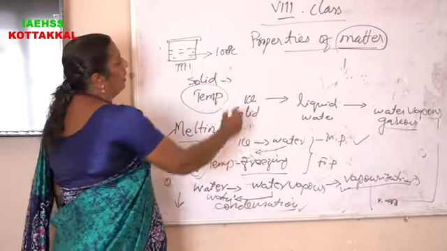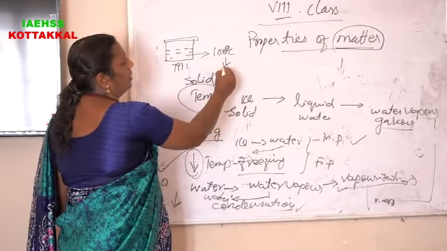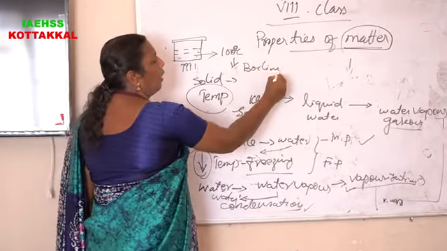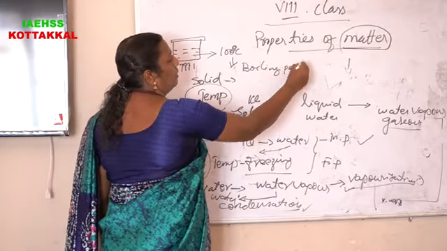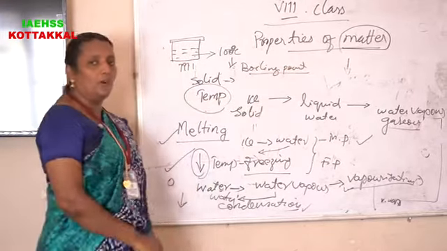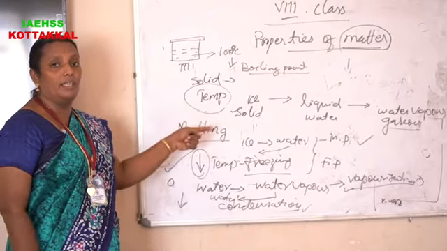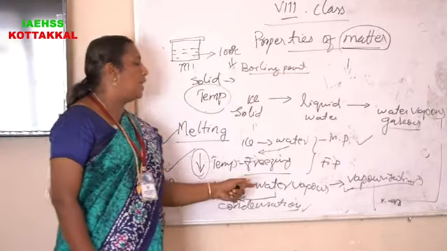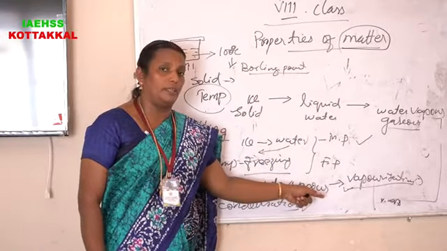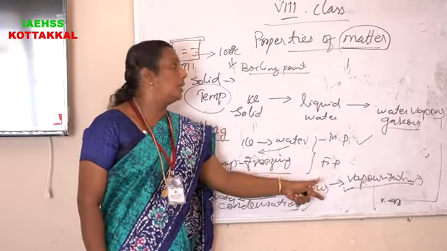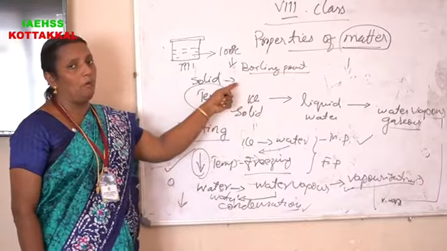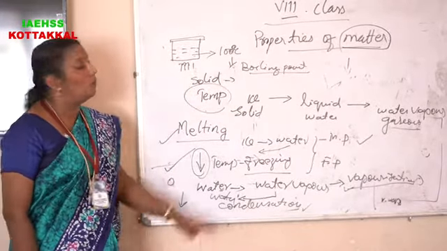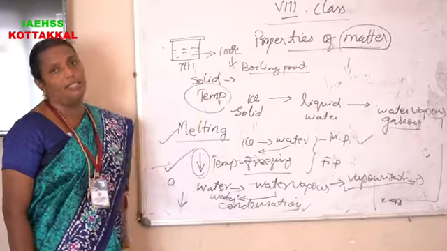This 100 degrees Celsius is named the boiling point of water. So at a particular temperature only, a liquid changes into vapor state. That constant temperature is called boiling point. In the case of water, the boiling point is 100 degrees Celsius.